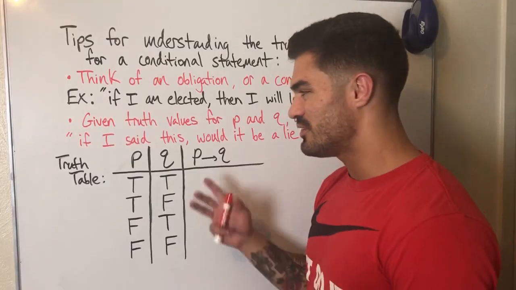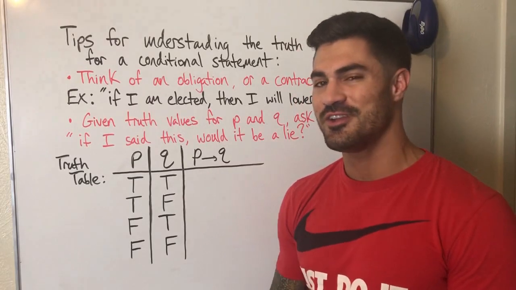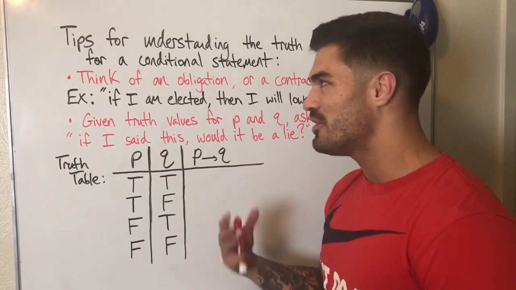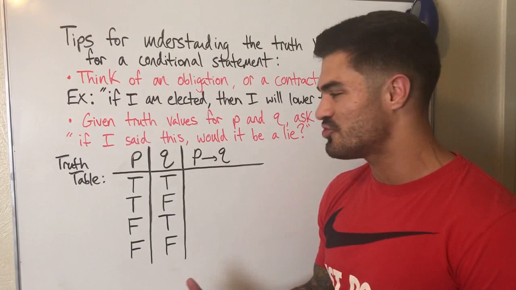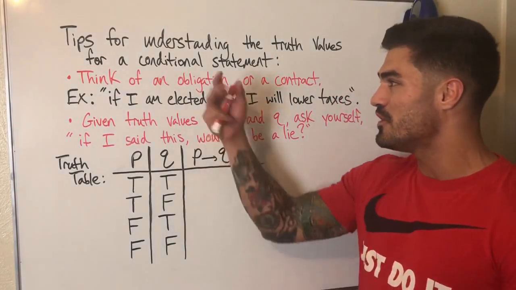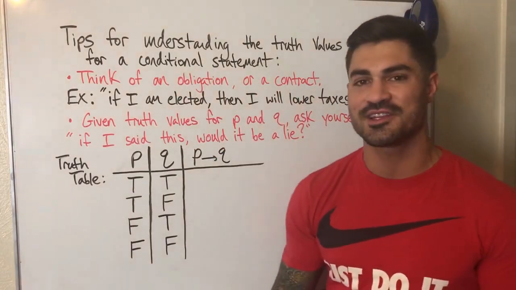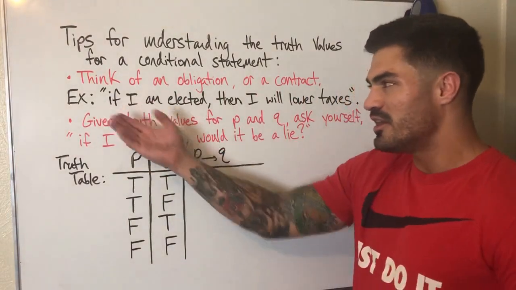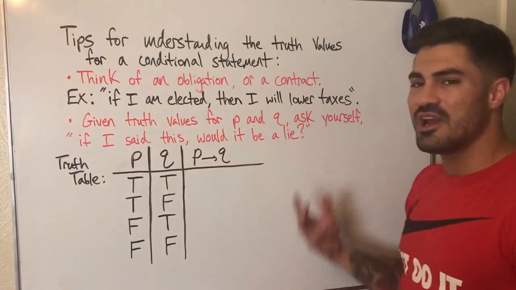All right, guys, now we're going to look at the truth table for a conditional statement, and I do have some tips to help understand this a little better. Students tend to struggle, especially with these last two rows. So let's go ahead and look at these tips I have. First, think of an obligation or a contract and use that as an example. So a good example here, if I am elected, then I will lower taxes.